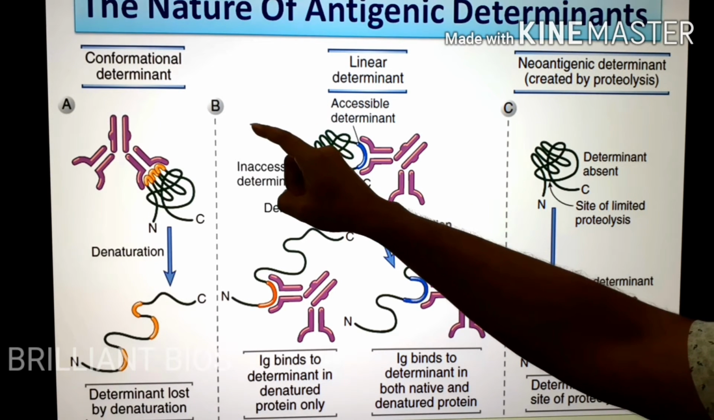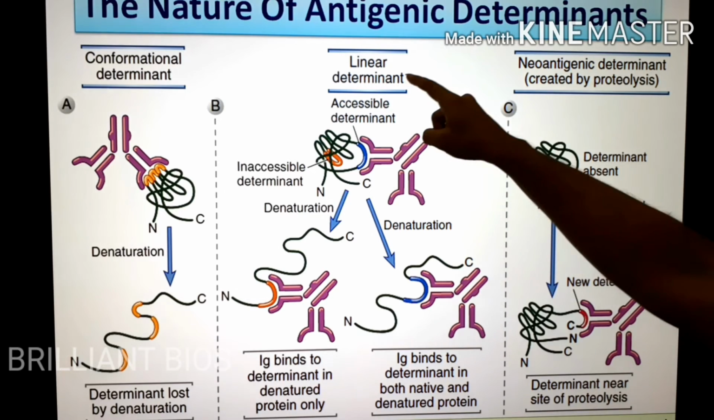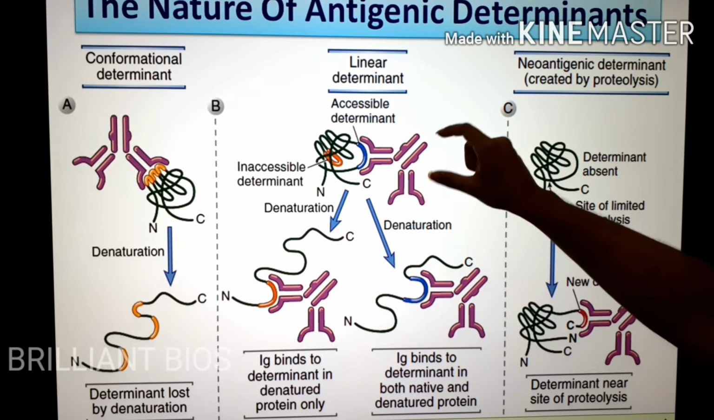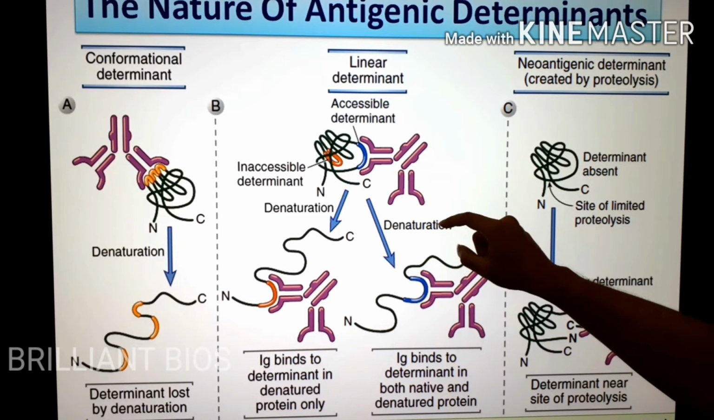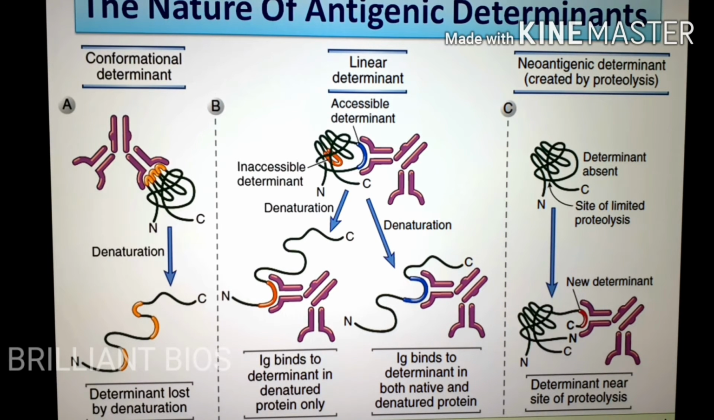In the case of antibody, the antibody can bind with both conformational and linear determinants, but the T cell receptor only binds with a linear determinant. There is a reason behind this. The T cell receptor recognizes a peptide with an MHC molecule, and the MHC molecule is presented by the APC, the antigen presenting cell. This APC digests or chops the antigen and makes the antigenic determinant linear. So the T cell receptor can only recognize a linear determinant, not a conformational determinant.